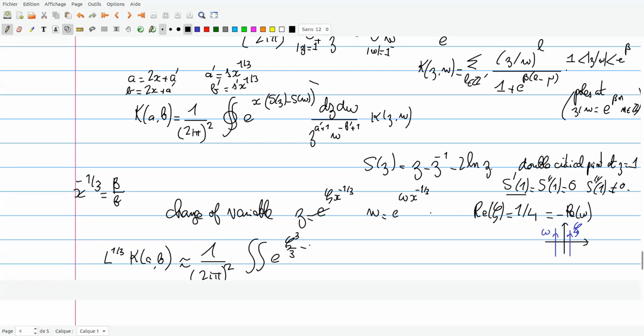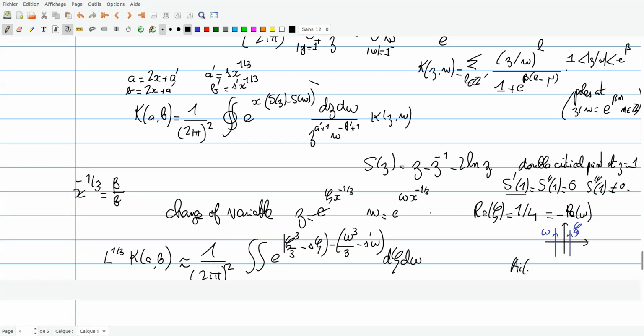It will give you something like this, e to the s zeta, right, minus zeta, d omega.